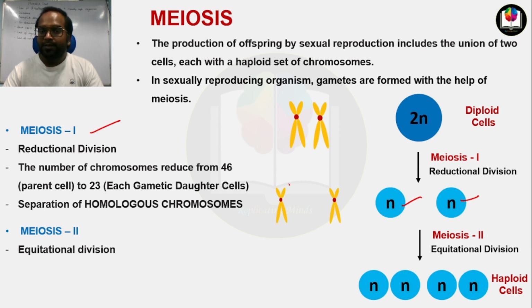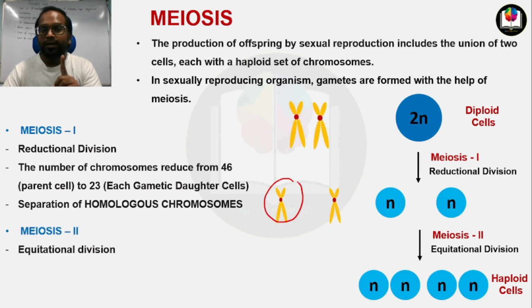So here this is one single chromosome, but it is represented by two chromatids. The number is one, only one single chromosome.